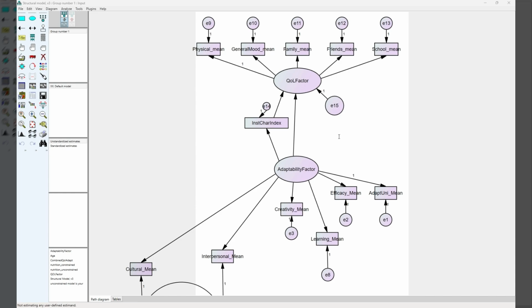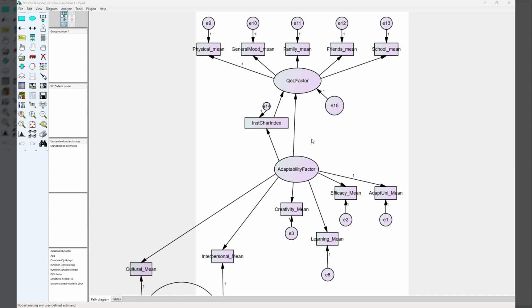On encouraging this model, the final structured model, the risk-specified structural model with the institutional character index as a single mediating variable between adaptability factor and quality of life factor, produced a good model fit with all the indices indicating and all the structural path coefficients. So the bootstrap also was run over 2,000 samples with a confidence of 95%, and the results indicated were as